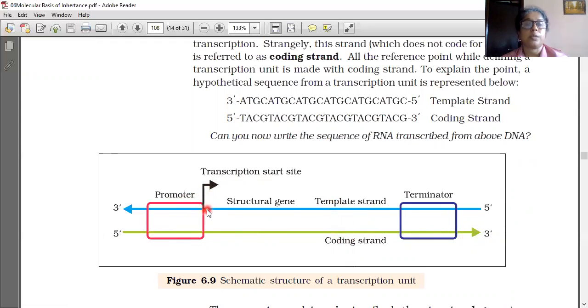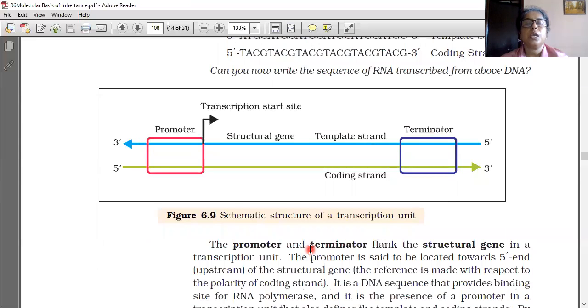From the promoter, then the structural gene, then the terminator. The promoter and terminator flank the structural gene in a transcription unit. The promoter is the starting one and the terminator is the ending one. I already told you that a boundary is needed, because the full template strand is not participating. Only a segment of one of the polynucleotide chains participates. As it is a segment, a boundary is needed, so these two are the boundary. Promoter means the starting one and terminator means the ending one.